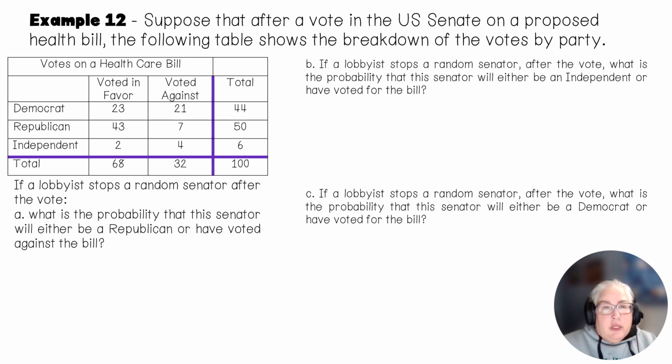It says, suppose that after a vote in the Senate on a proposed health bill, the following table shows the breakdown of the votes by party.